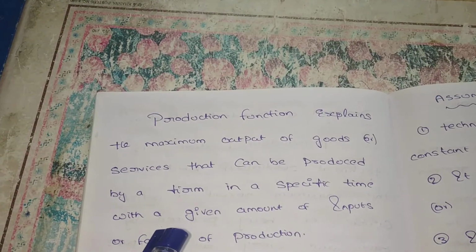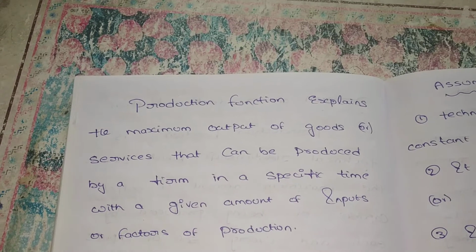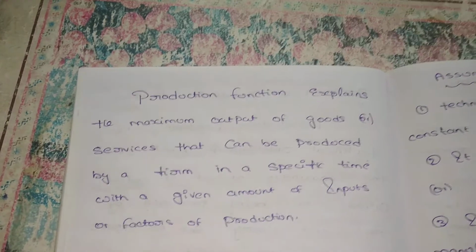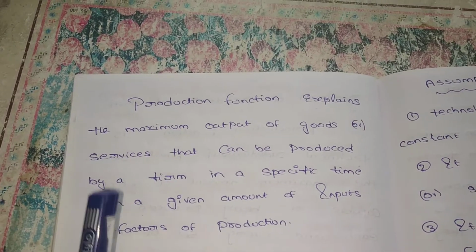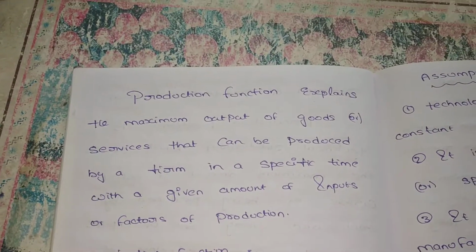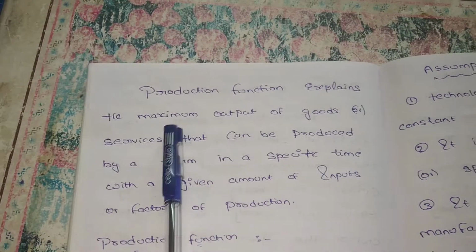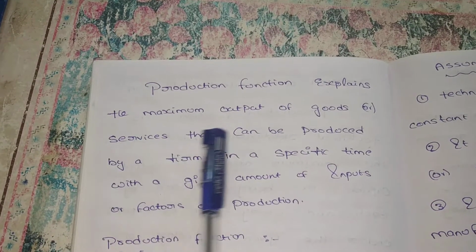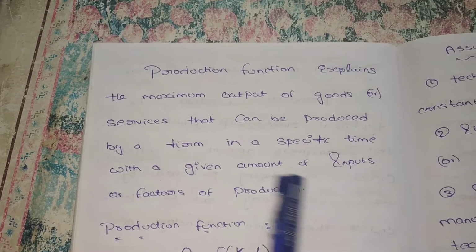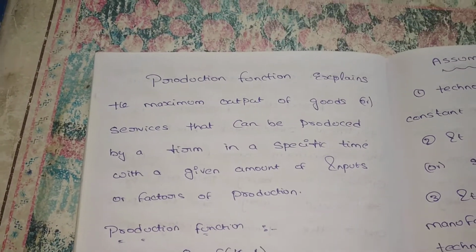The production function explains the maximum output of goods or services that can be produced by a firm. It is not considering a year, it considers a specific period. Suppose our production is bread, so we can take one week. For one week, how much input we are giving and what output we are achieving for those inputs. It considers time also, the output produced in a particular time with a given amount of inputs.